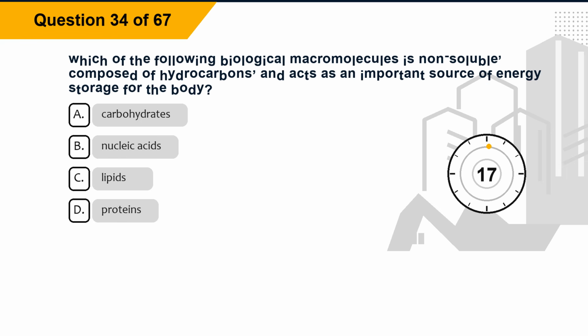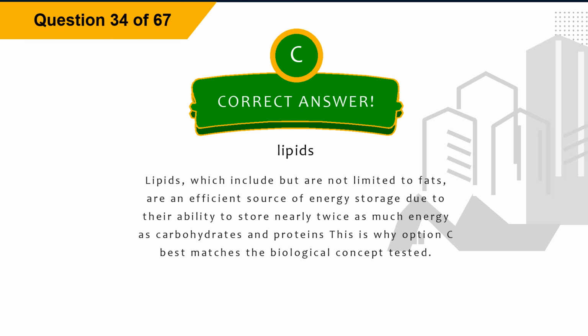Question 34. Which of the following biological macromolecules is non-soluble, composed of hydrocarbons, and acts as an important source of energy storage for the body? Option A, carbohydrates. Option B, nucleic acids. Option C, lipids. Option D, proteins. The correct answer is option C, lipids. Explanation: lipids, which include but are not limited to fats, are an efficient source of energy storage due to their ability to store nearly twice as much energy as carbohydrates and proteins. This is why option C best matches the biological concept tested.